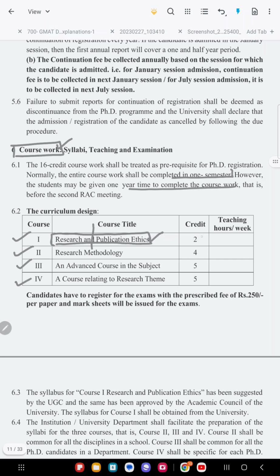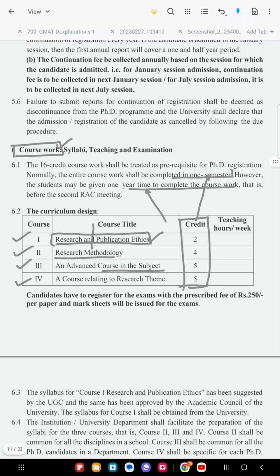So you have to complete this course, and research methodology and the advanced course in the respective subject. So all this, and you have to earn this credit, okay. Generally you have to complete this in 1 semester. However, you will be given sufficiently 2 semesters, that is 1 year. While you are doing PhD, you have to complete this coursework.